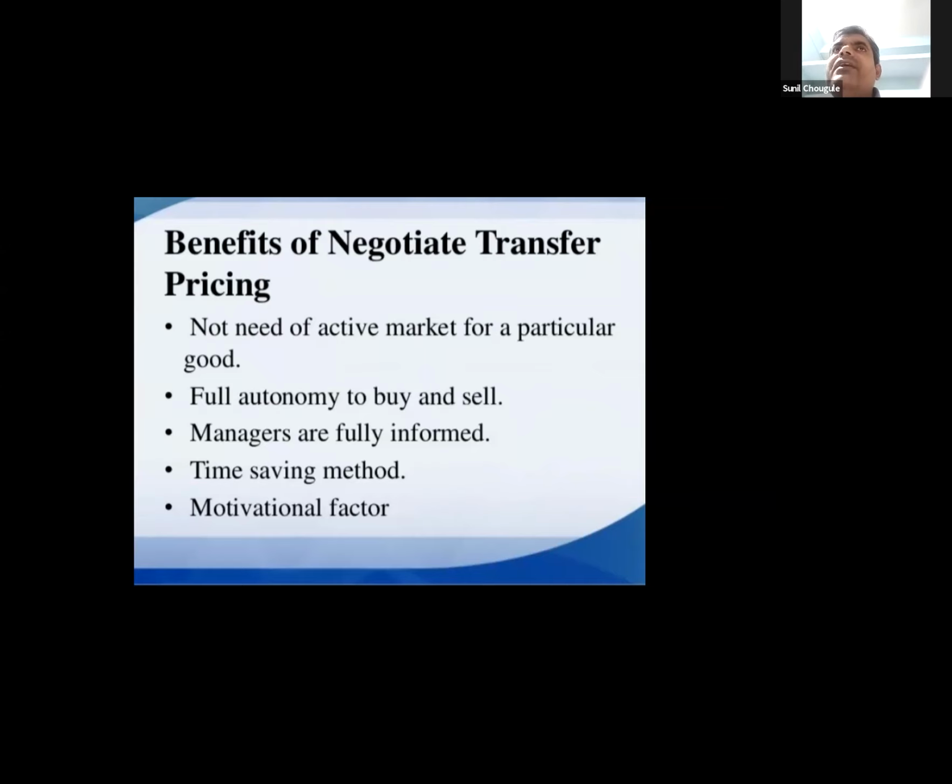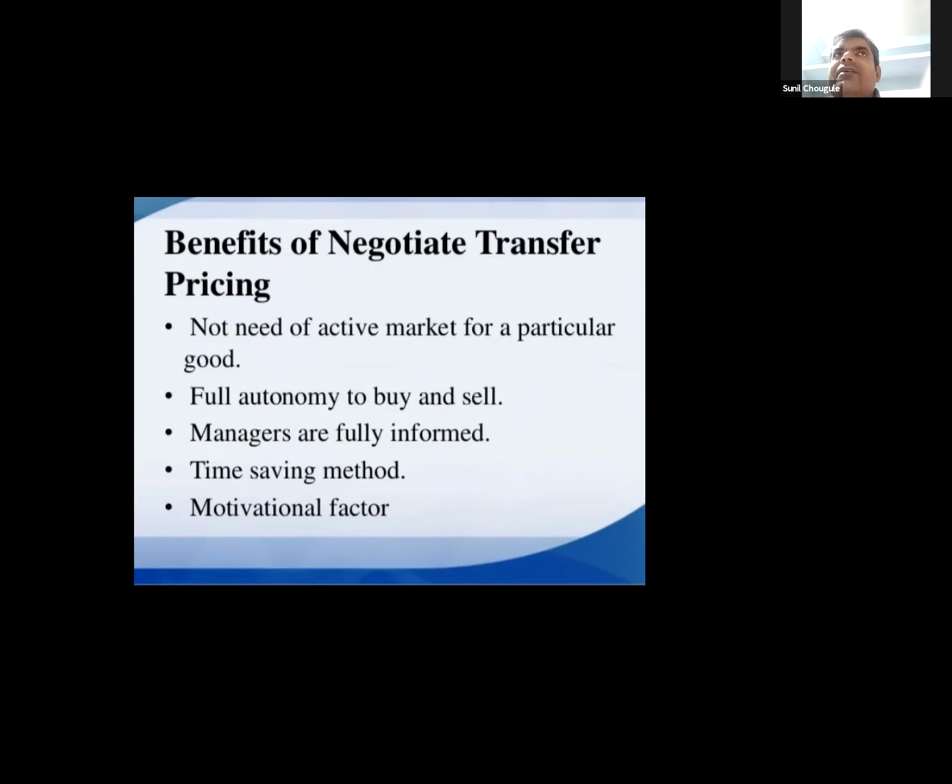Managers are fully informed because they are doing this particular work consistently, irrespective of market condition. Even if market condition is too low or slack, or what we say downturn, their seniors are not asking them to stop the manufacturing process or the duty responsibility they are holding. They are doing the same thing in continuity.